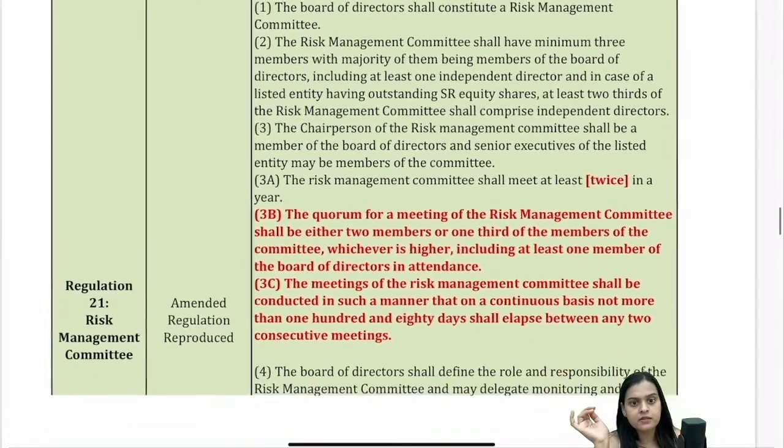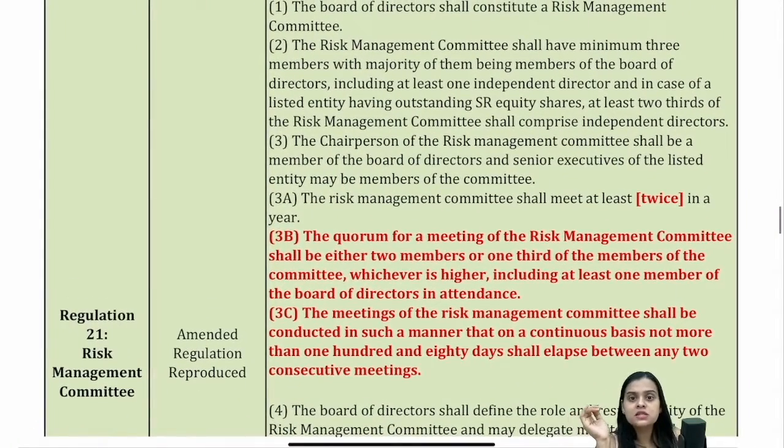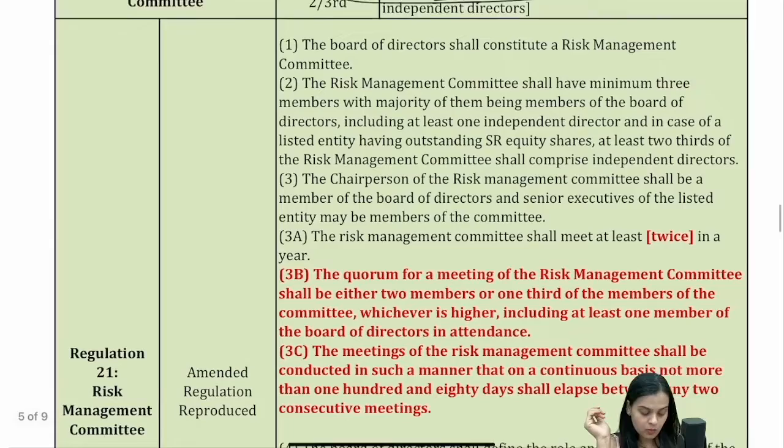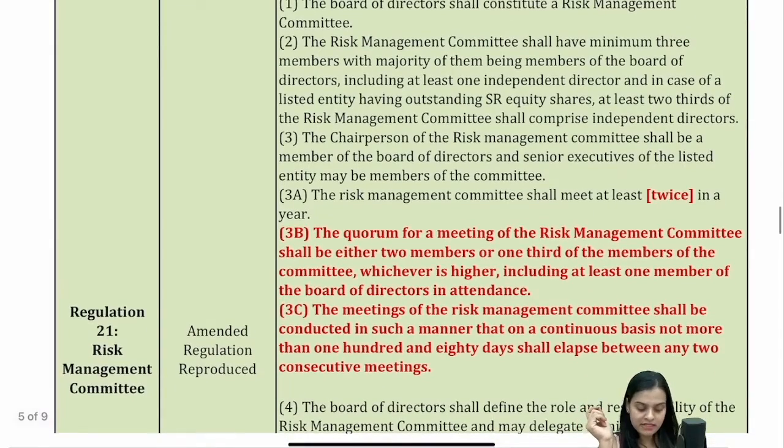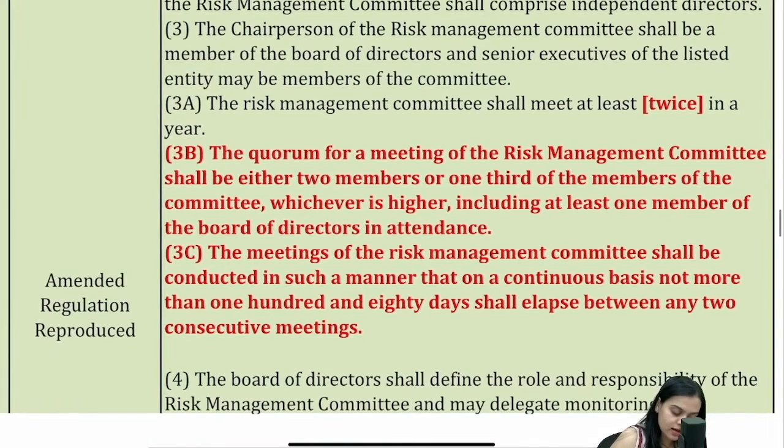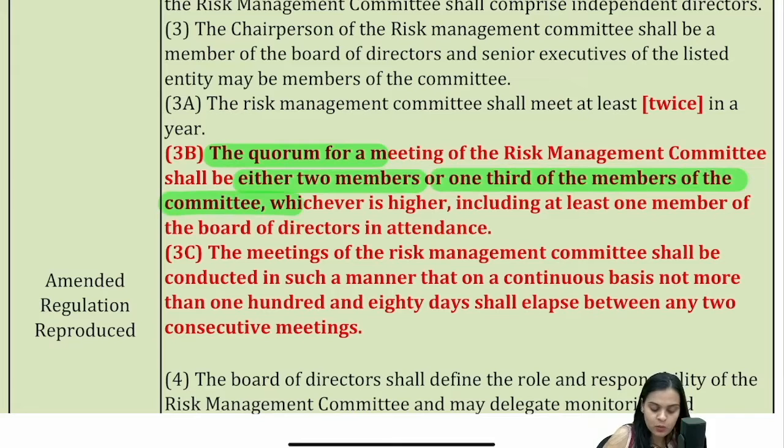Okay, fine. Now comes your risk management committee. What has changed in the risk management committee is that they will meet at least twice in a year, and there are two additions. What are the additions? Quorum for a meeting of the risk management committee, that is RMC, shall be either two members or one-third of the members of the committee, whichever is higher. So you have to remember this, including at least one member of the board of directors in attendance.